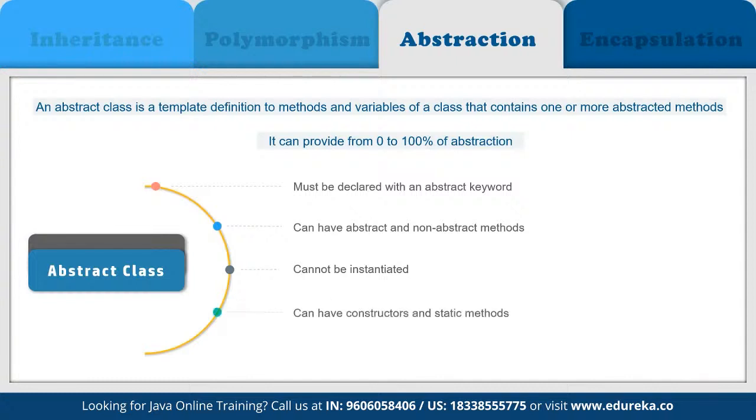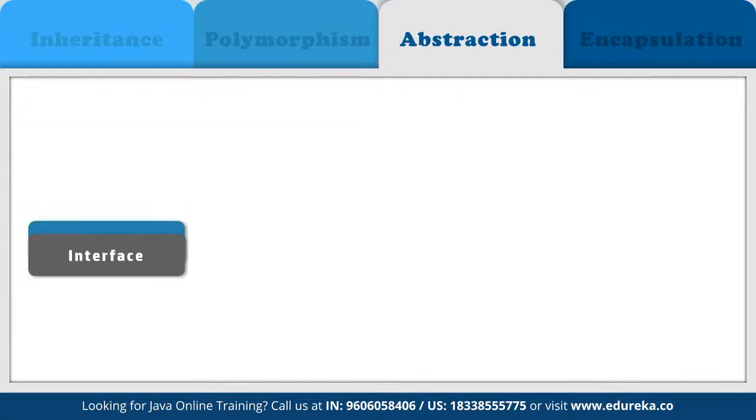Now, to use an abstract class, we have to inherit it from another class where we have to provide implementations for the abstract methods there itself. Else, it will become an abstract class. As you can see here, it must be declared with an abstract keyword. It can have abstract and non-abstract methods, it cannot be instantiated, it can have constructors and static methods defined, and it can have final methods also defined here as a part of abstraction. And then we have interface.